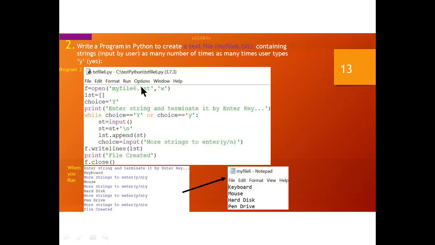What is txt here? It is the extension of the file name, comma, w. What is the use of w here? It is a mode which I am using, write mode. So remember these: read, write, append. If you apply b with them, that is binary mode.